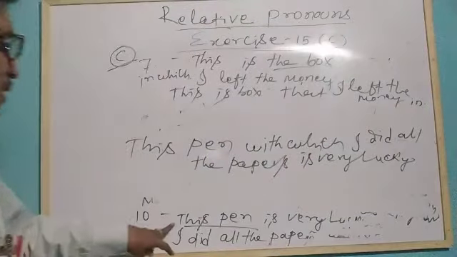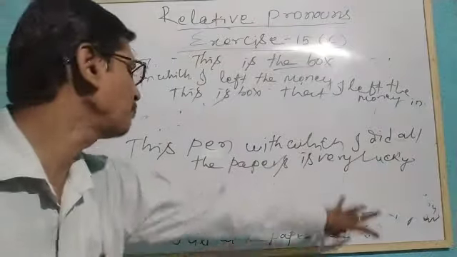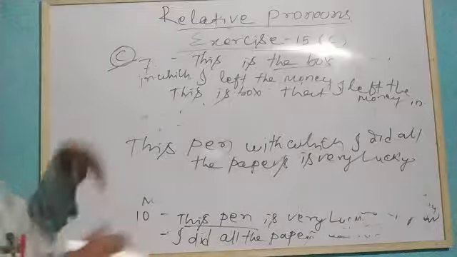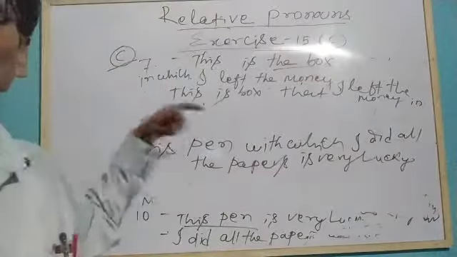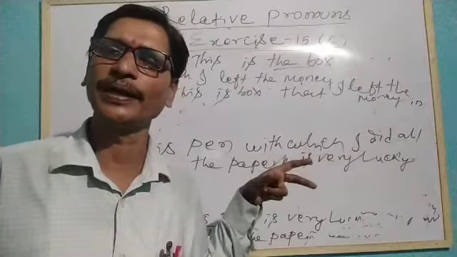Understand? So this pen with which I did all the papers is very lucky. Okay, so in this way we can combine that and which as relative pronouns for objects, for things and animals.